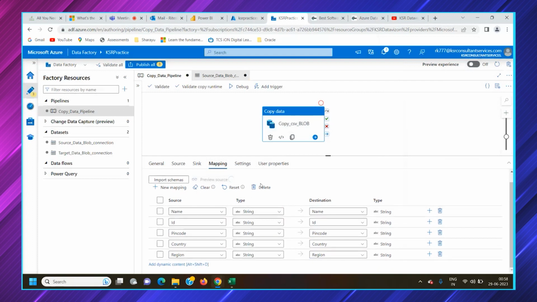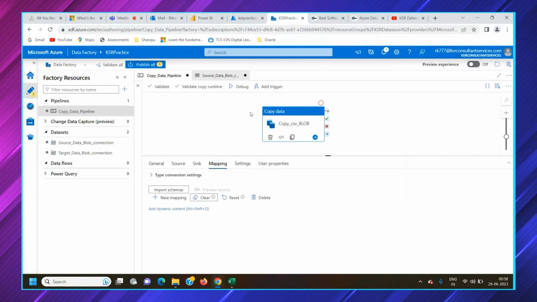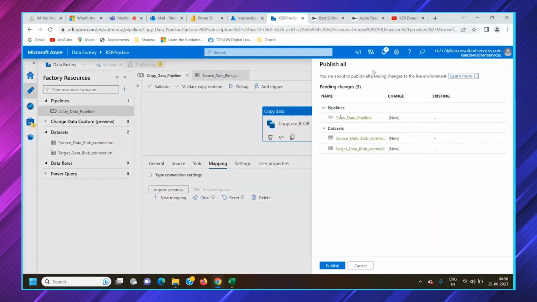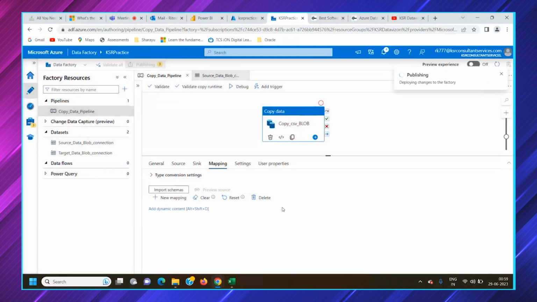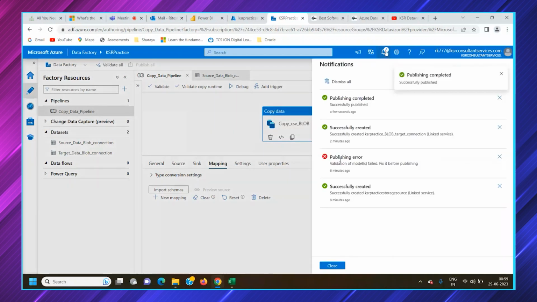You can preview the source also, to see what type of data we have. For now, we will clear it. It would directly run. So now you can publish. Publish all is the pipeline. There are 2 datasets, and for these source and target datasets, we have also created linked services. So you can publish it. Publishing is nothing but saving whatever changes or new creations you have made to the Azure Data Factory cloud account.